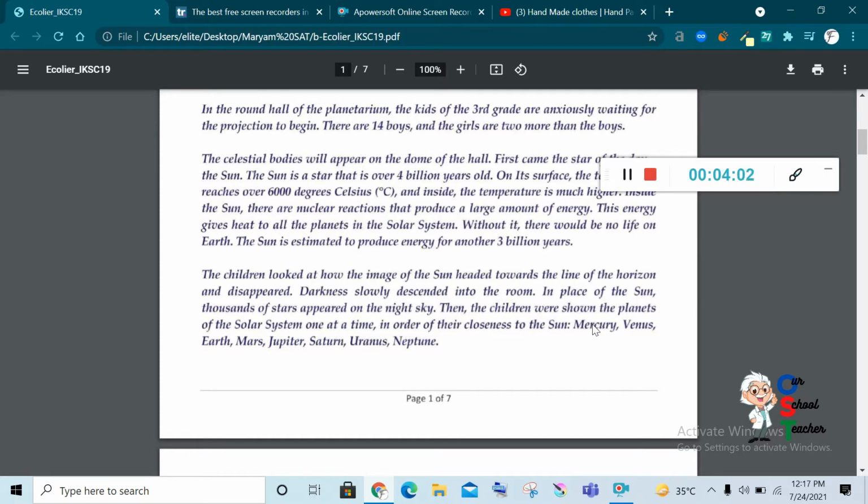First Mercury, then Venus, then Earth, Mars, Jupiter, Saturn, Uranus and Neptune. According to that, Mercury is the closest planet and Neptune is the farthest planet. And the Earth is the 3rd planet.